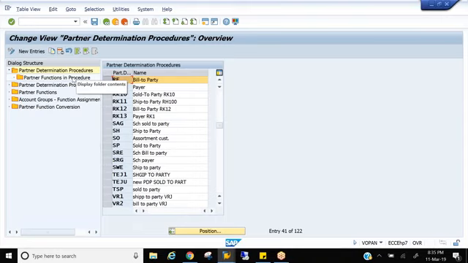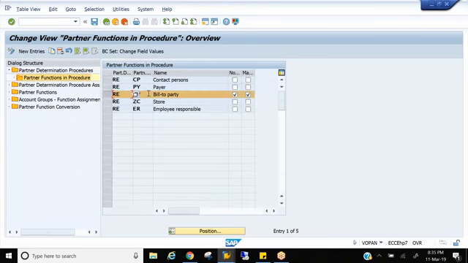Bill to party will be not modifiable. A bill to party can never be a sold to party. Right? Is it the payer? For a bill to party, only a bill to party is mandatory and only a bill to party is not modifiable. Why? Because a bill to party cannot be a payer, cannot be a ship to party, and cannot be a sold to party, right?